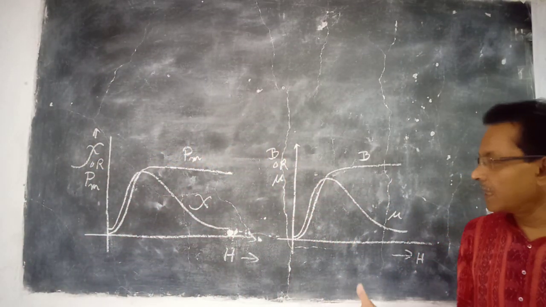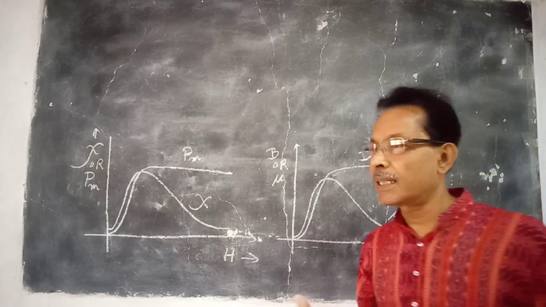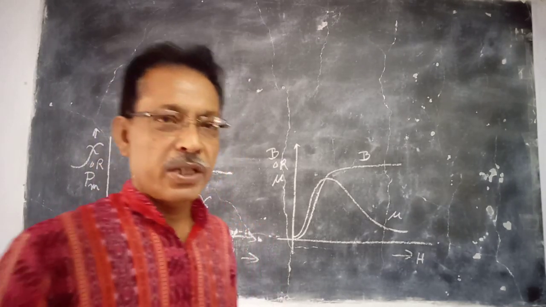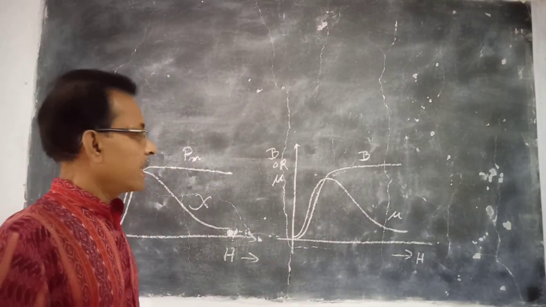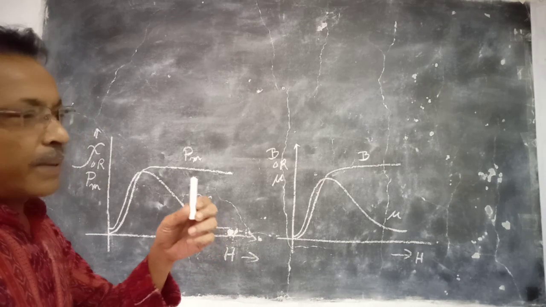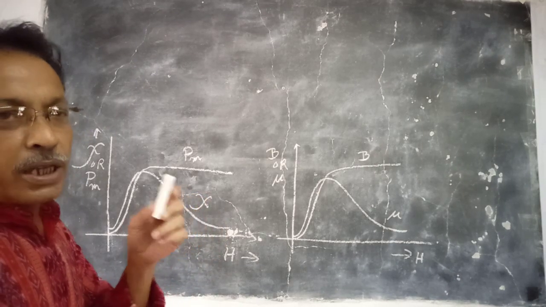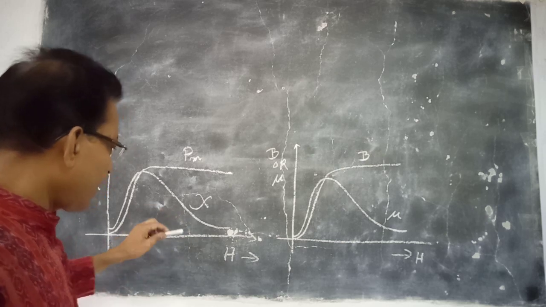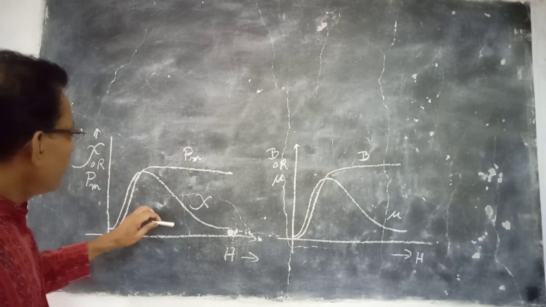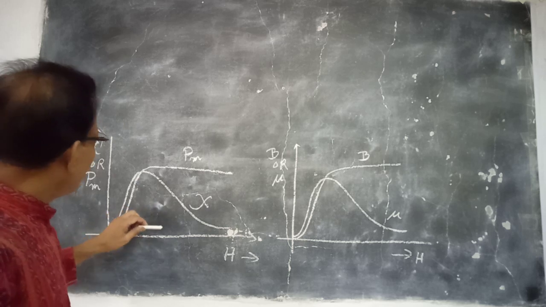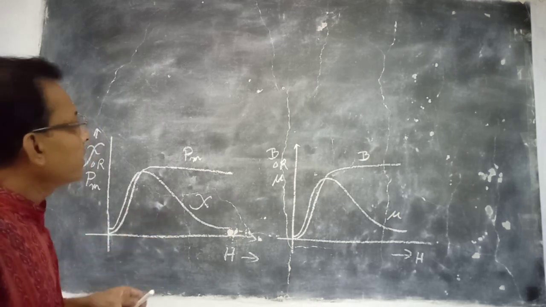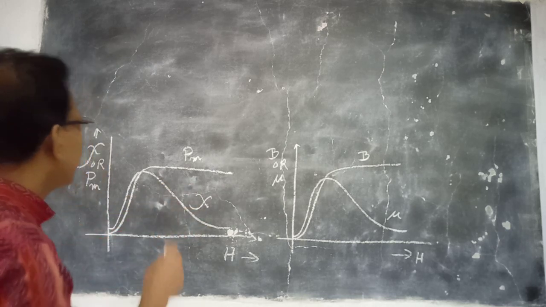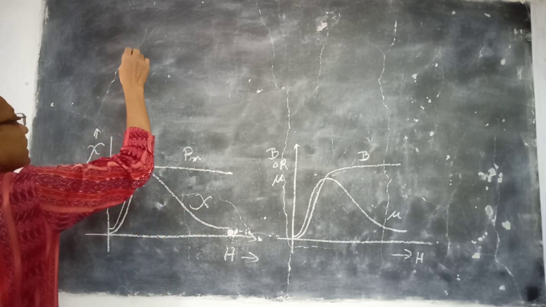Because if the temperature is increased, thermal agitation in the atoms and molecules will also increase, due to which there is no perfect alignment of the molecular magnets along the direction of H, because they will vibrate randomly around their mean position, which obstructs the alignment process. So in that case, the susceptibility chi will decrease.